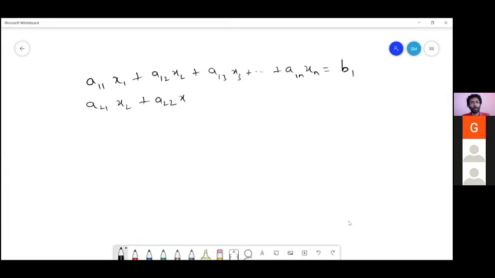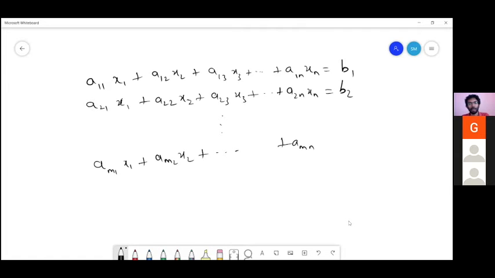I think you are able to see the choice of notation here. Of course, this is a very convenient notation, and these are not mine. It is a very standard notation. I'm writing it like this: b2 and so on till a m1 x1 plus a m2 x2 plus up to a mn xn is equal to bm. So this is a general system of linear equations, right?